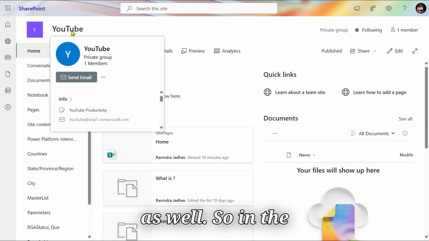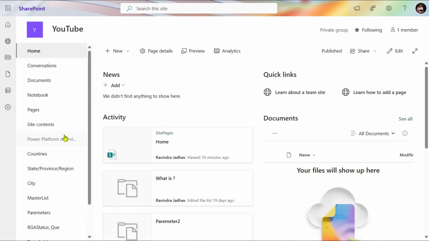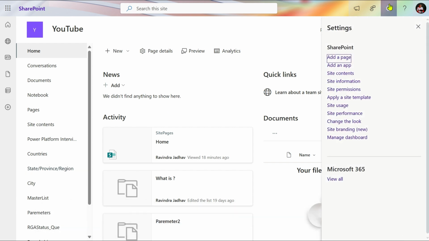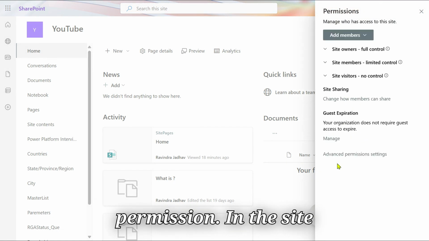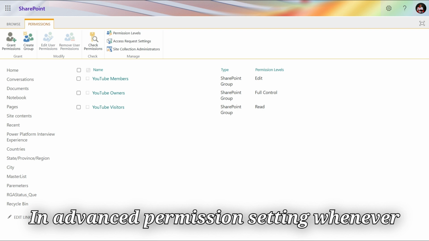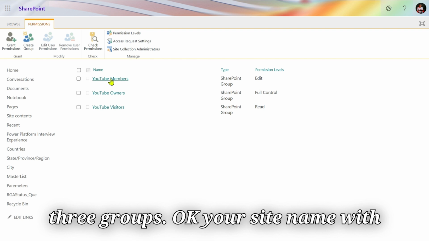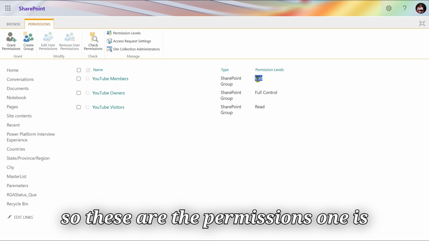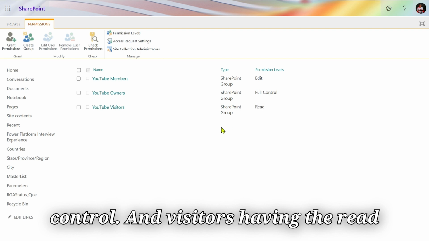So in the YouTube site, currently I am the only member. Okay, and this is the team site. Let's go to the settings now. In the settings we will go to the site permissions. In the site permissions, we will go to the advanced permissions settings. In advanced permission settings, whenever you visit for the first time, you have three groups. Okay, your site name with members, owners, and visitors access. So these are the permissions. Members have edit, owners have full control, and visitors have read permission only.